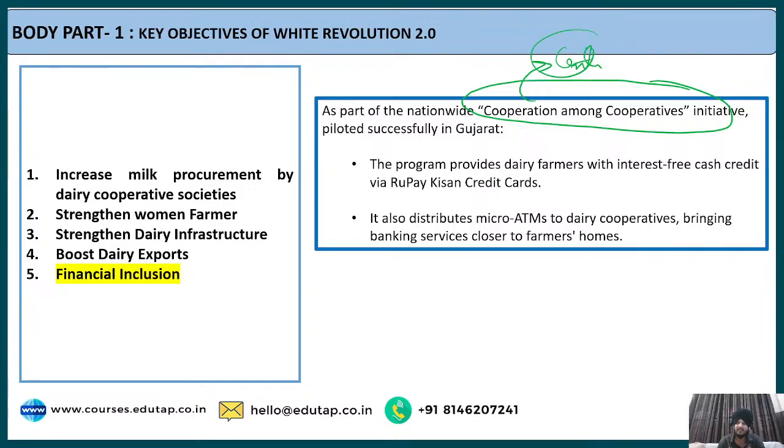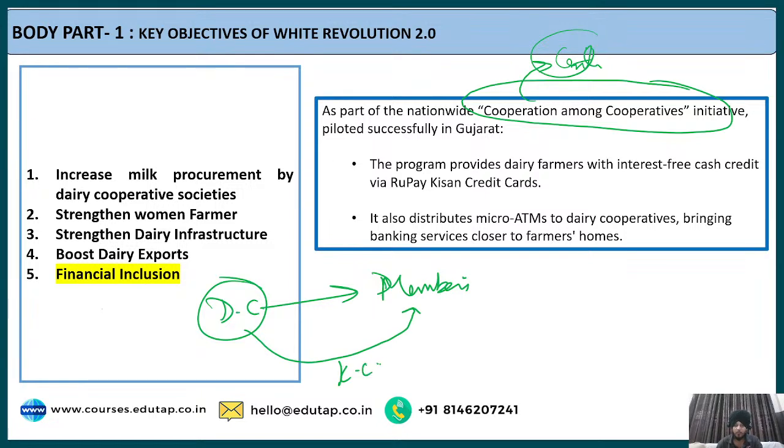And what do we do under this initiative? What do we promote? Under this cooperative among cooperatives initiative, the program provides dairy farmers with interest-free cash credit via the Rupee Kisan credit card. So what is going to happen? Suppose it is a dairy cooperative. The farmers who are members of these dairy cooperatives can be provided the Rupee-linked Kisan credit card by the cooperatives, and with this money they can invest and use it to expand their business.